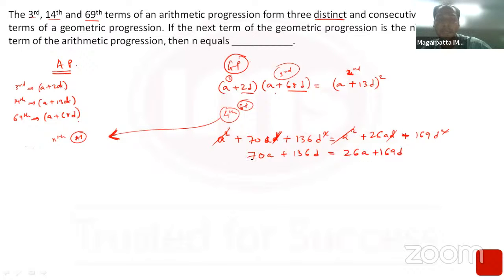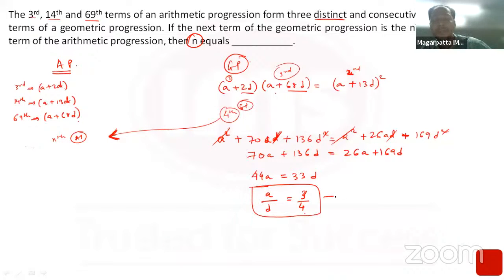Rearranging the terms, 26a comes here, and you'll have 44a equals 169 minus 136, that is 33d, and therefore a upon d, the ratio, is 3 upon 4. As long as the question is only about the nth term, this ratio alone is sufficient. We'll simply take a equal to 3 and d equal to 4 and get our answer.